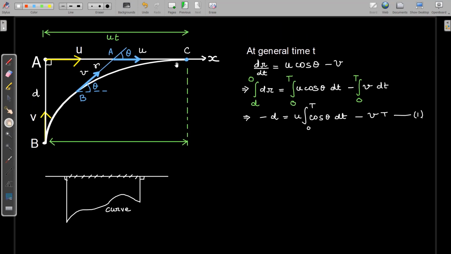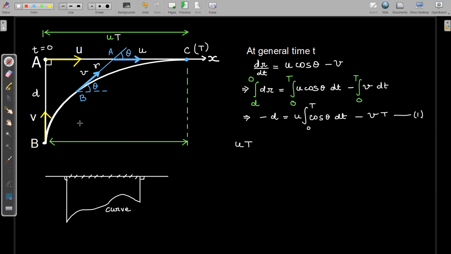So you can see, along the direction of motion of particle A, it started from this position at t equal to 0, and the particles meet each other at this point C. So in capital T time, what is the distance that particle A has traveled? It is simply the length AC. And since it is moving with a constant velocity u, this length AC is equal to u times capital T. So the distance that particle A moves along the x-axis is u into capital T.